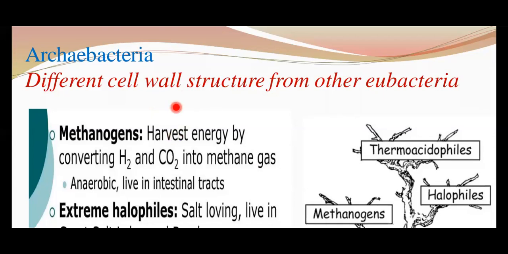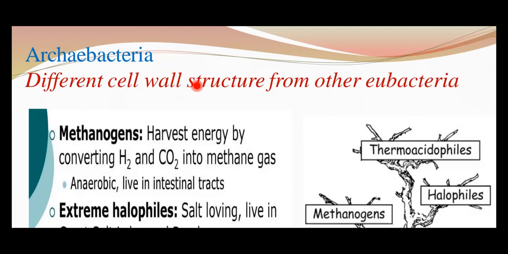And one more is the cell wall. In the cell wall, peptidoglycan is usually absent in archaebacteria. And archaebacteria are unique in what way? Their 16S rRNA is different from that of eubacteria. And one more thing to add here is that they have histones. This is a very different character. Usually we know that histones are a property of eukaryotic organisms and are absent in prokaryotes. But even though archaebacteria are prokaryotes, they have histones in their DNA material.